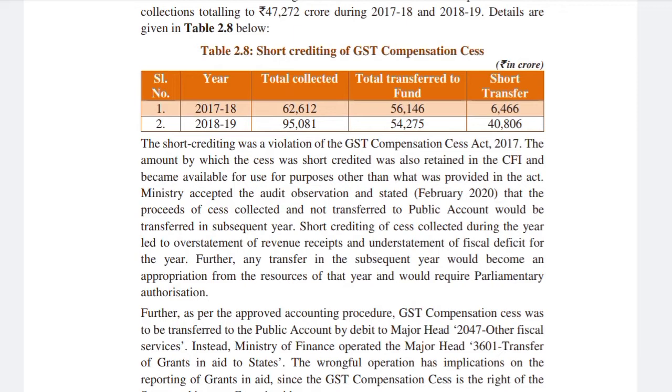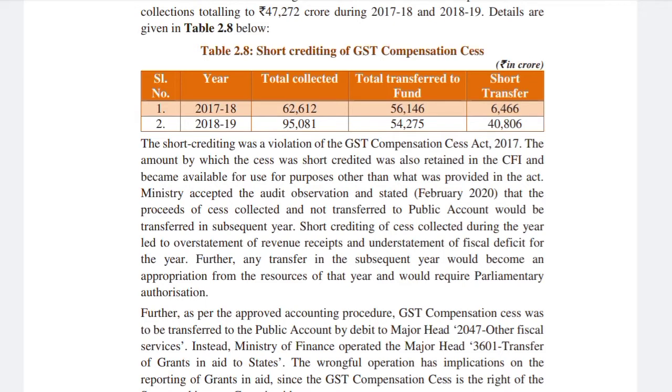In 2017-18 the total collection was 62,612 crore rupees and the fund transfer was 56,146 crore. So there is a shortage of transfer amounting to rupees 6,466 crore.